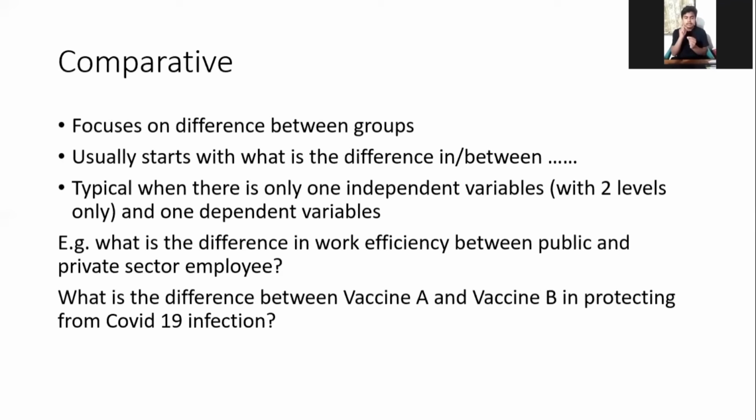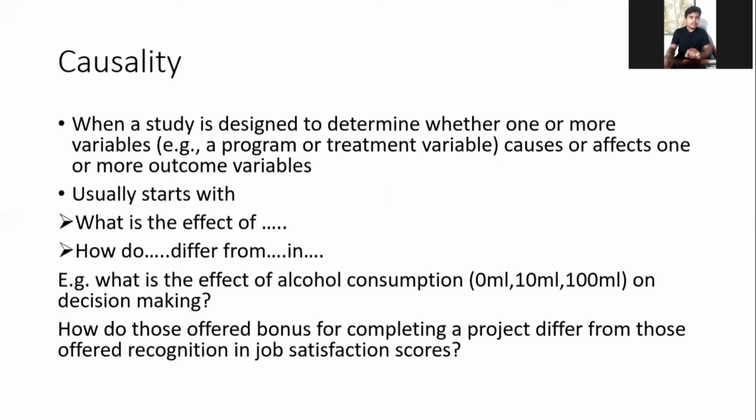In the second example, we can see that vaccine A and vaccine B are the independent variable with two labels, vaccine A and vaccine B. And here COVID-19 infection is the dependent variable. This type of comparison, or this type of question, is called the comparative research question. I hope you are clear about it. Now let's talk about the causality research question.